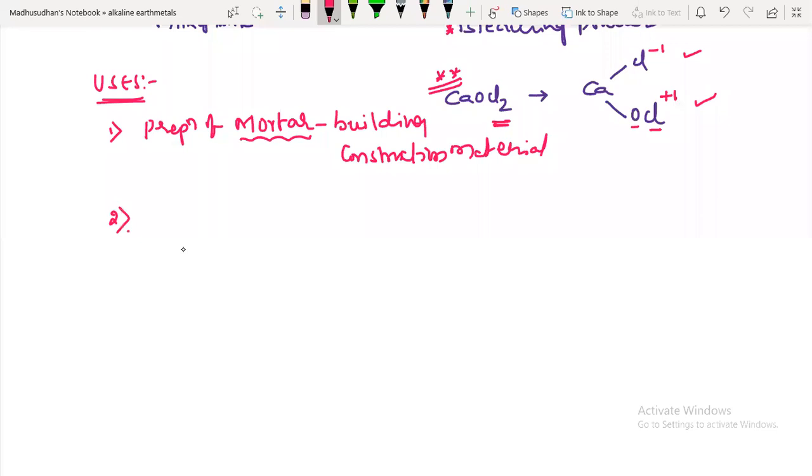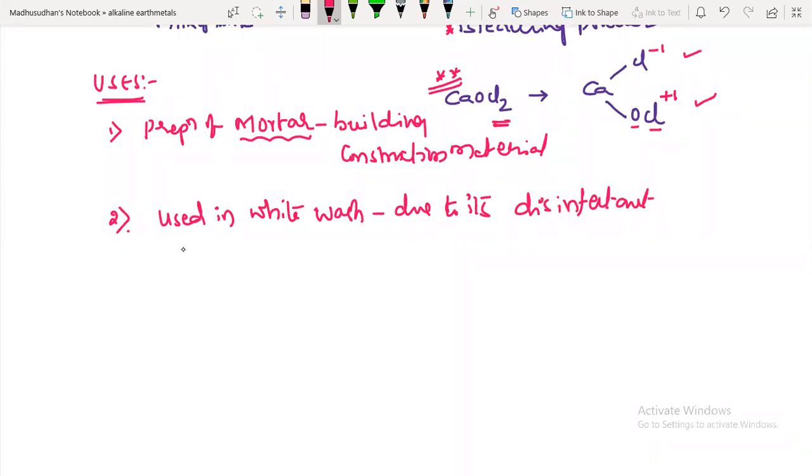It is also used in whitewash, just for cleaning purposes, due to its disinfectant nature.